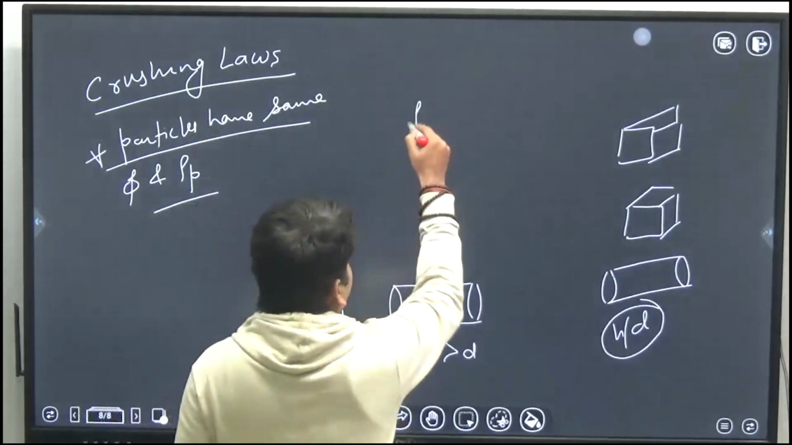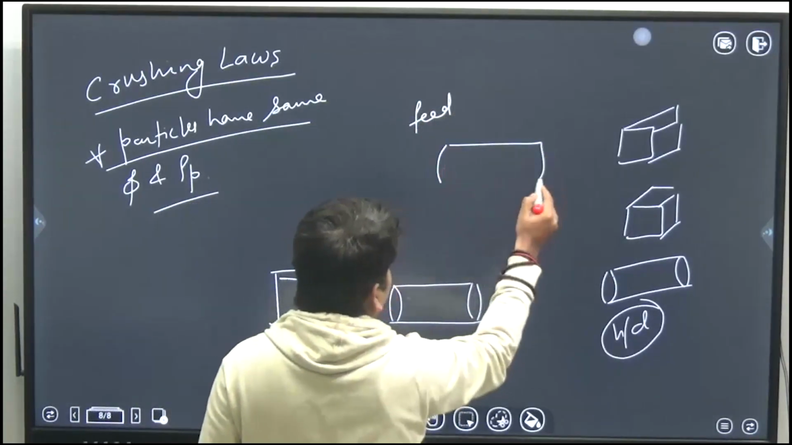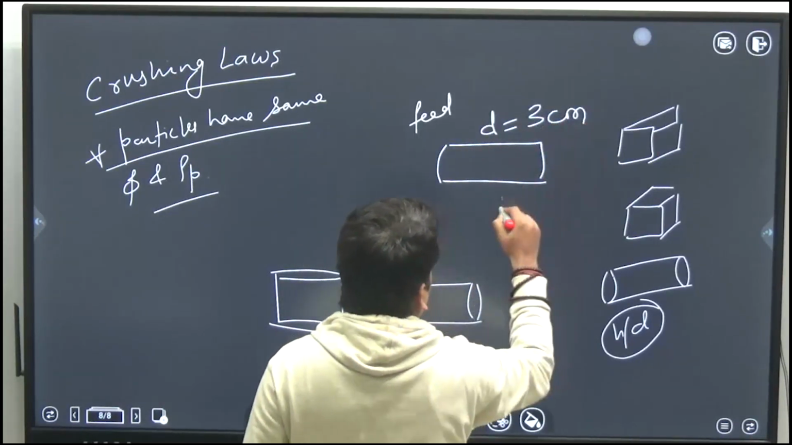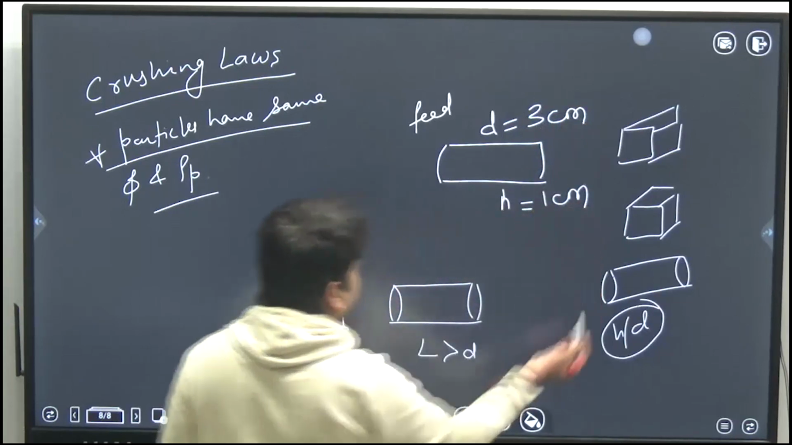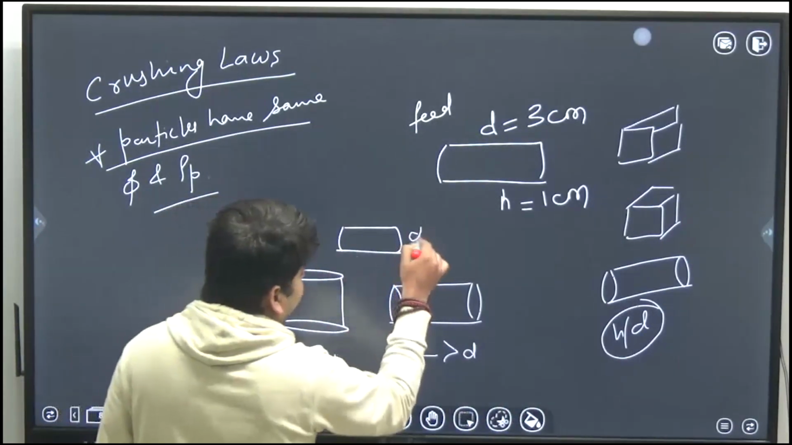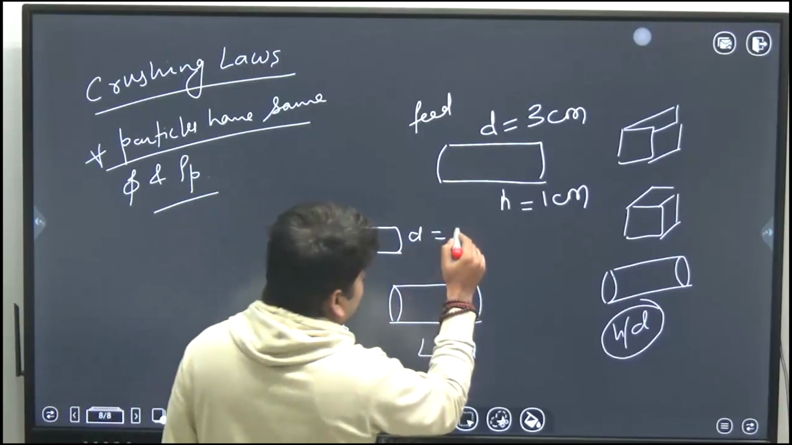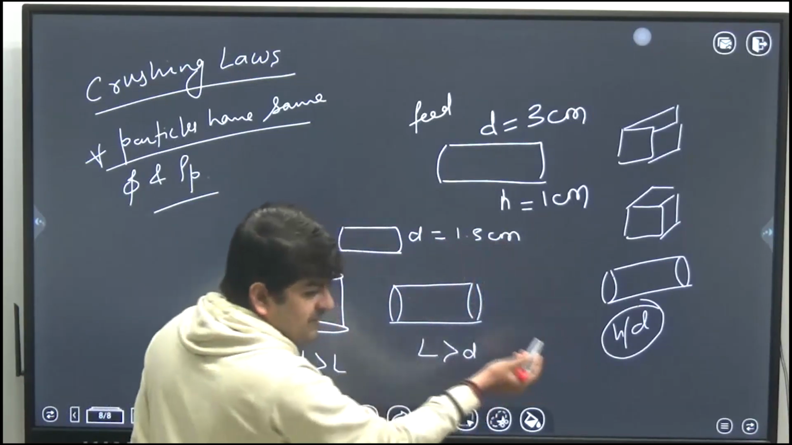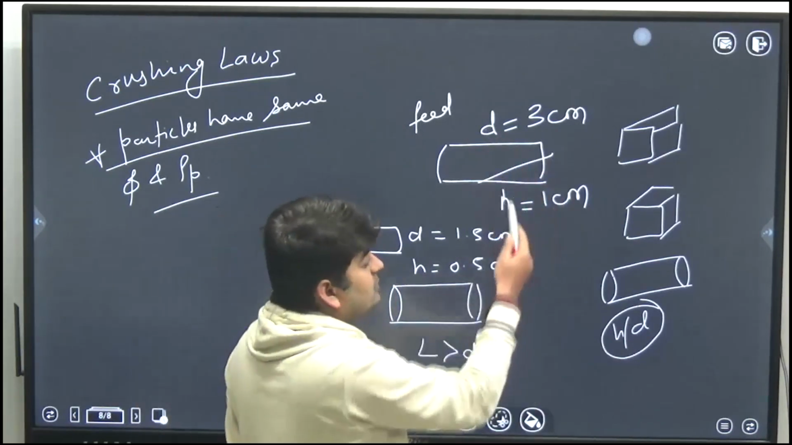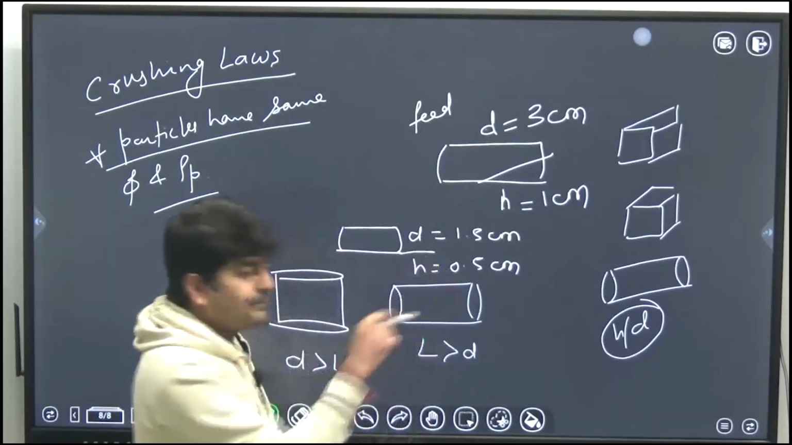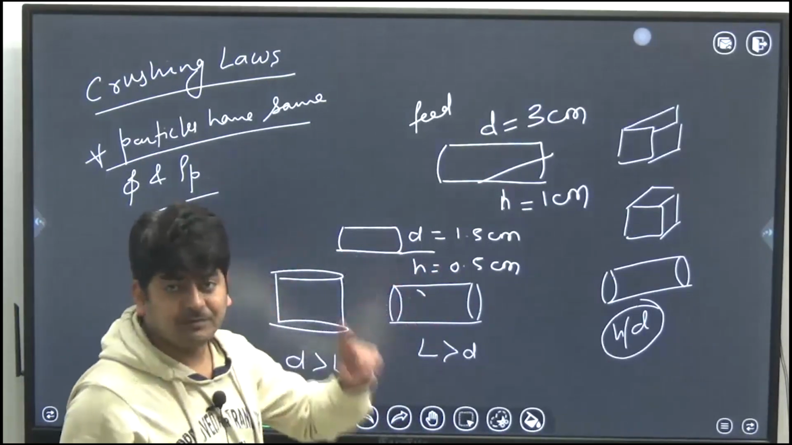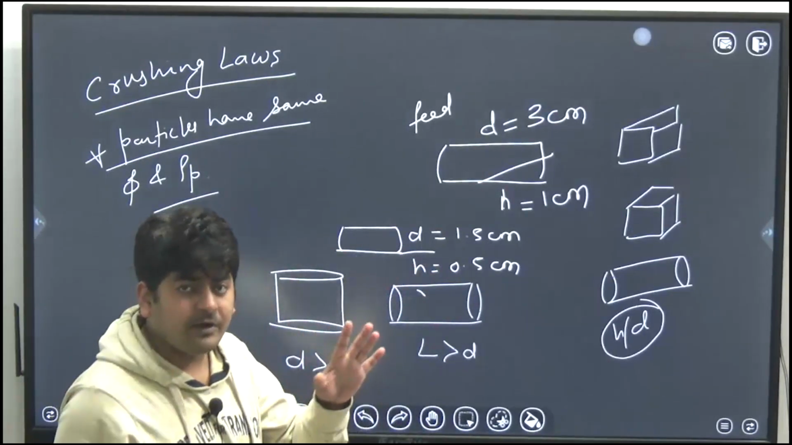If in the feed I have a cylinder in which the diameter is 3 centimeter and the height is 1 centimeter, then in the product, if the diameter is 1.5 centimeter, the height will be 0.5 centimeter, because the H by D ratio has to be the same. Okay, so cylinders are characterized by the H by D ratio. That should be clear in your mind.